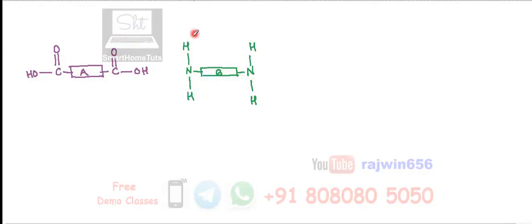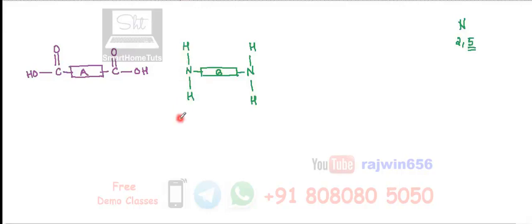The molecule which you are seeing on the right hand side, as you know, nitrogen has 5 valence electrons. So 3 of its electrons will be shared if you see the bonding process. Therefore the valency of nitrogen is 3 and it is going to have 3 bonds. I've shown the nitrogen atom over here and it is having 1, 2 and 3 bonds.